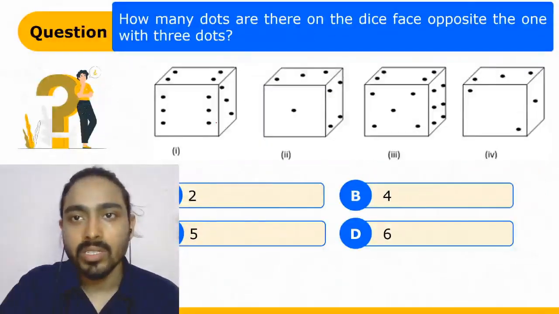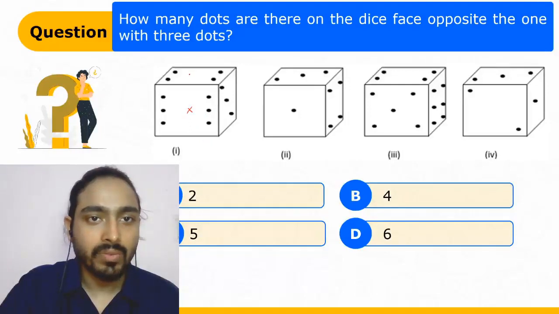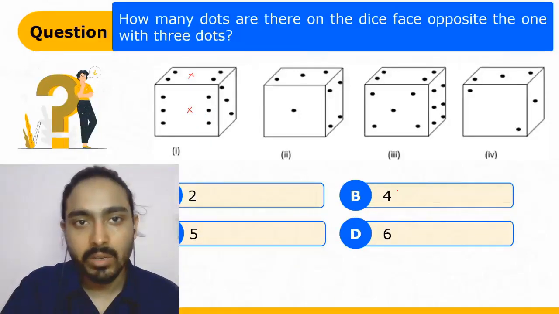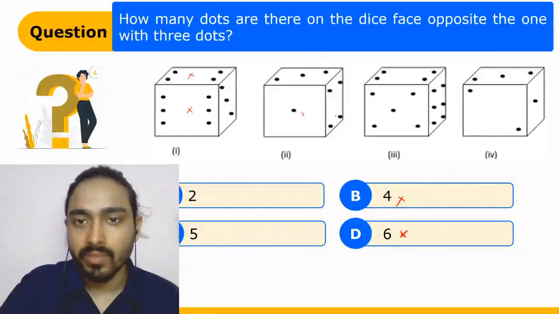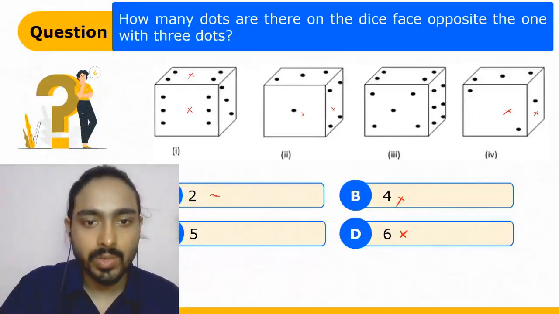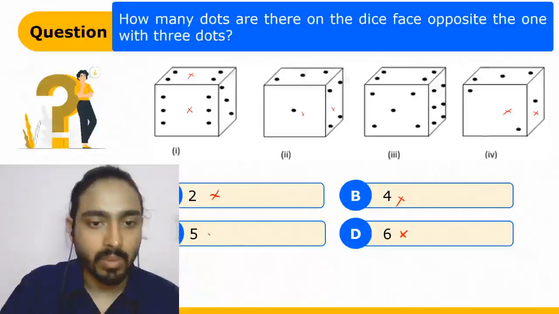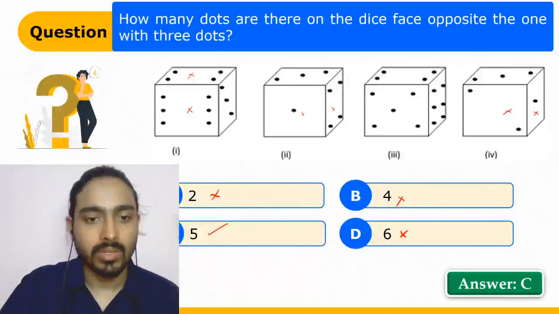In this case, how many dots are there on the face of the dice opposite to the 3 dots? So 6 and 4 must be cancelled because they are on the adjacent side to the 3 dots. 1 is also cancelled and 4 is also cancelled. Just look at this. 2 and 1 are also cancelled. So 2 is also cancelled. So we are left with only 5. So 5 is the right answer. C is the right answer.